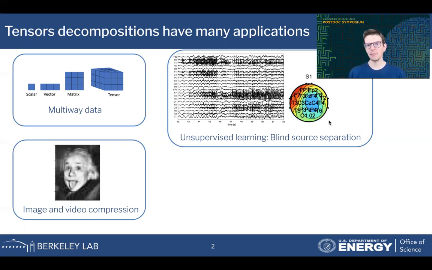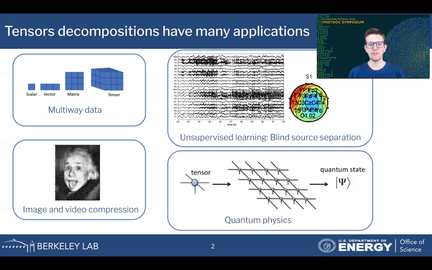And then a final example that I want to highlight is in quantum physics, where tensor networks can be used to represent quantum states on classical devices that cannot be stored in a dense factorization or stored classically otherwise. So it's a very useful model in quantum physics as well.